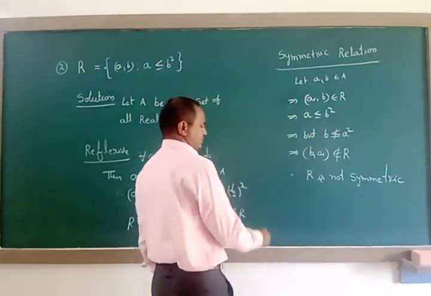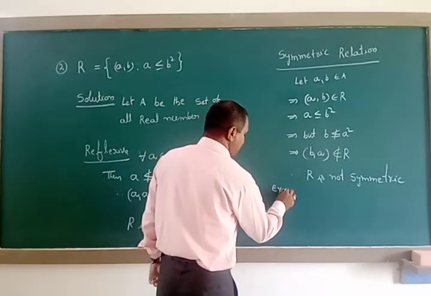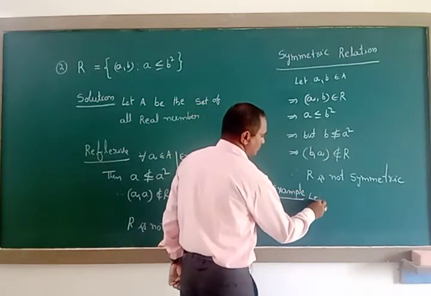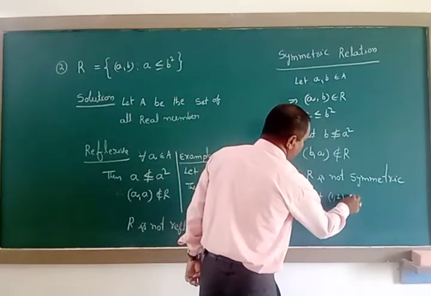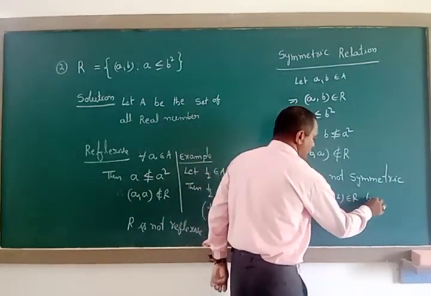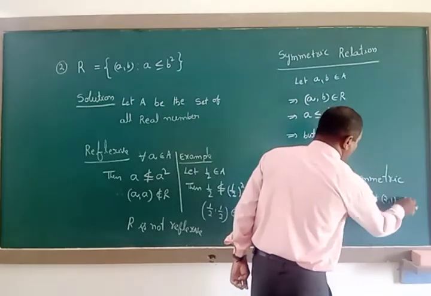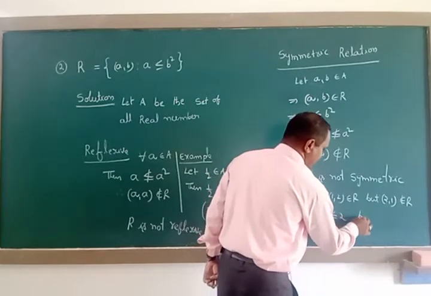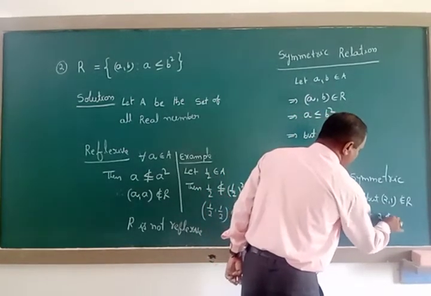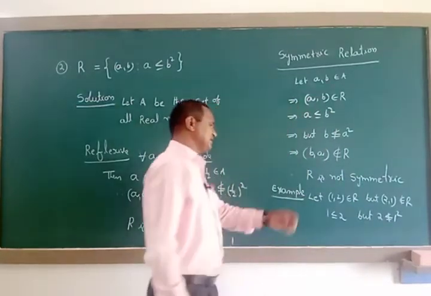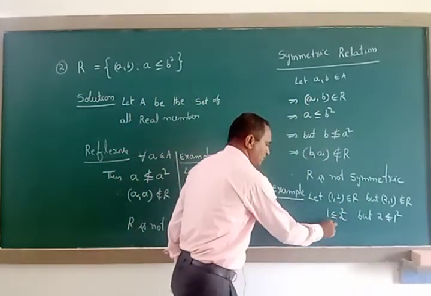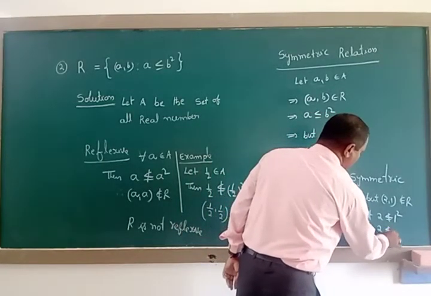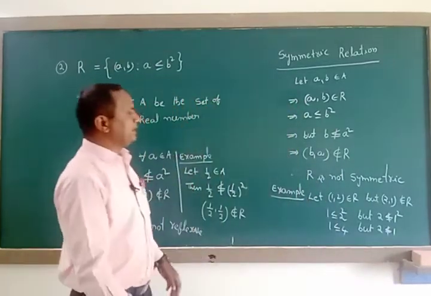So, an example for a symmetric relation. Let (1, 2) belong to capital R, but (2, 1) does not belong to capital R. That is, 1 is less than or equal to 2 squared, that is 1 is less than or equal to 4, it's okay, but 2 is not less than or equal to 1 squared, that is 2 is not less than or equal to 1.